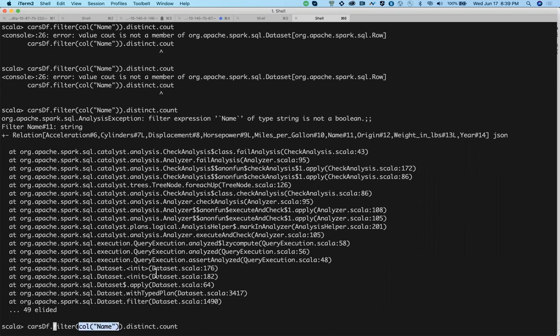It's something like if else. If my condition is correct, it will select the row, otherwise not.